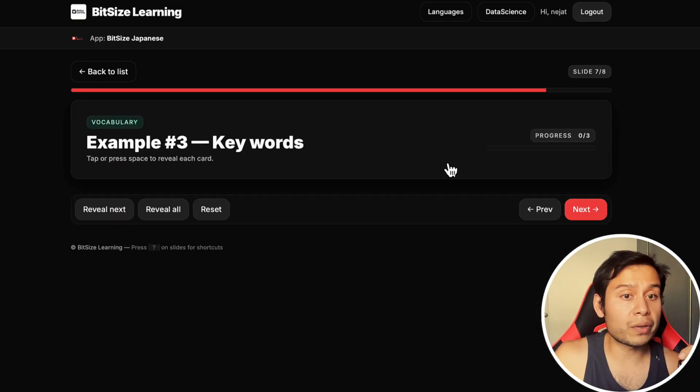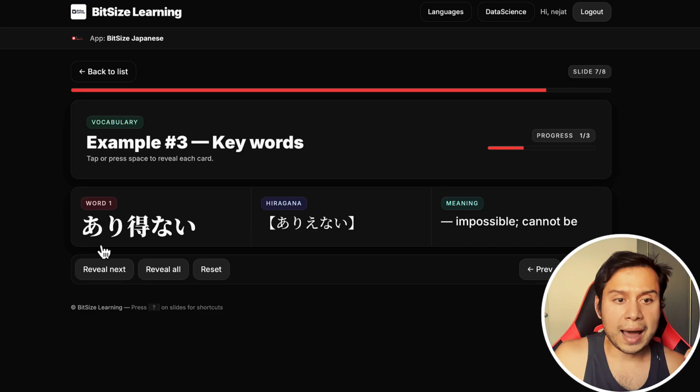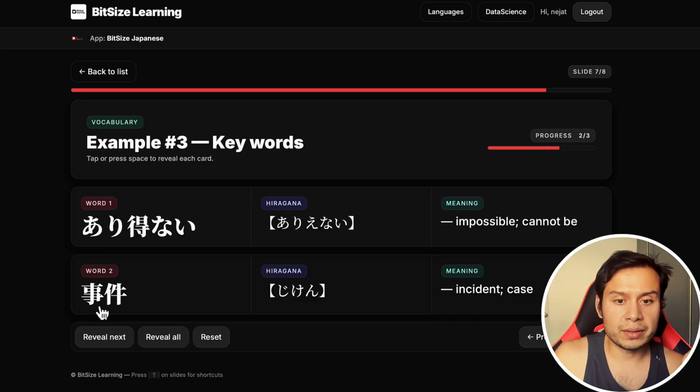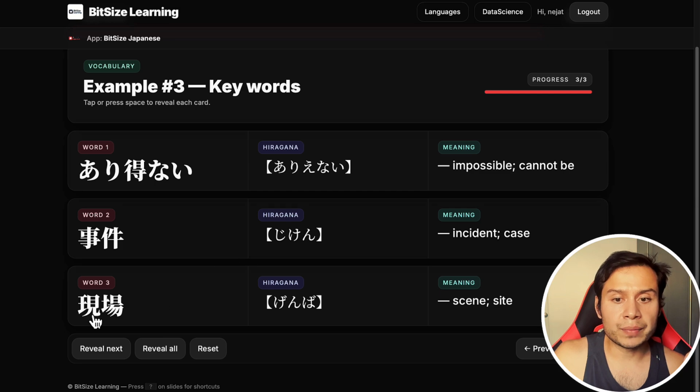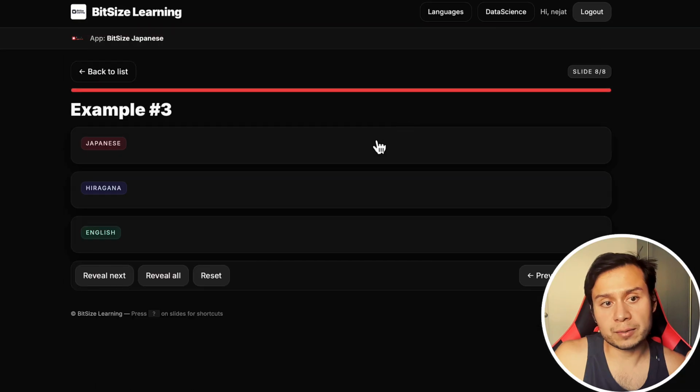Now let's take a look at our third example's words. ありえない: this is ある, so there is, and えない is the negative form of can be, so it cannot be. So it's impossible, it cannot be. 事件 is incident. Next one is 現場, scene or site. So 事件の現場 is the site of the accident, incident, or the case. ありえない is impossible.